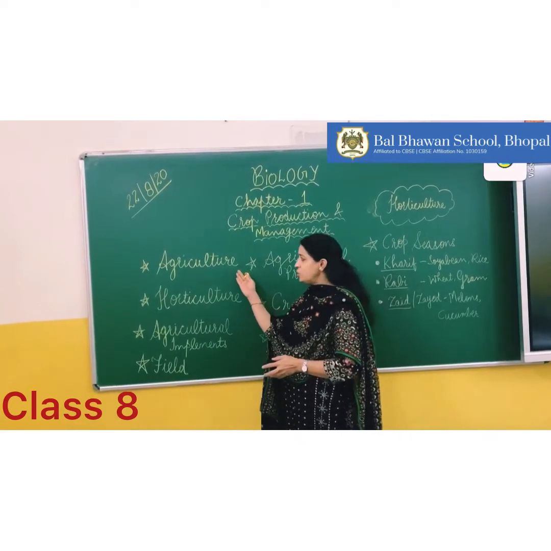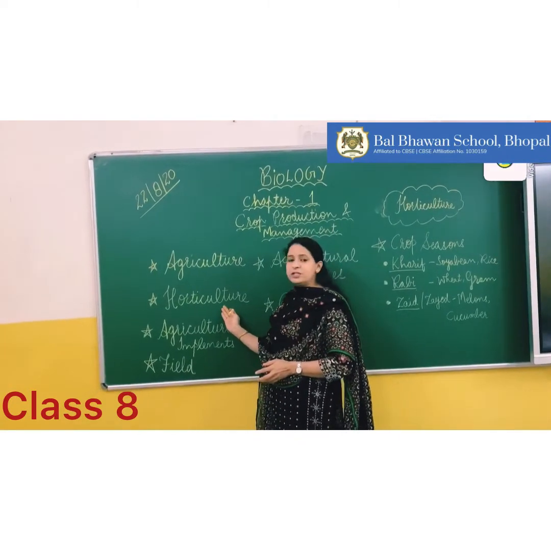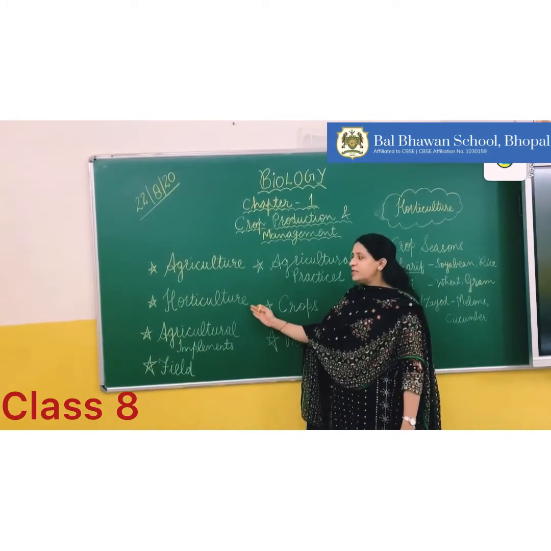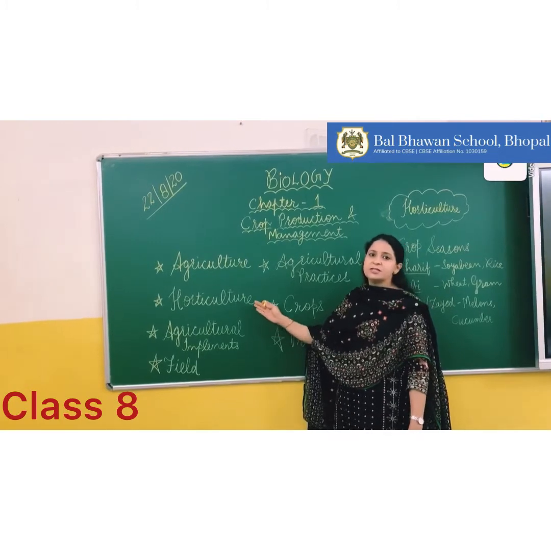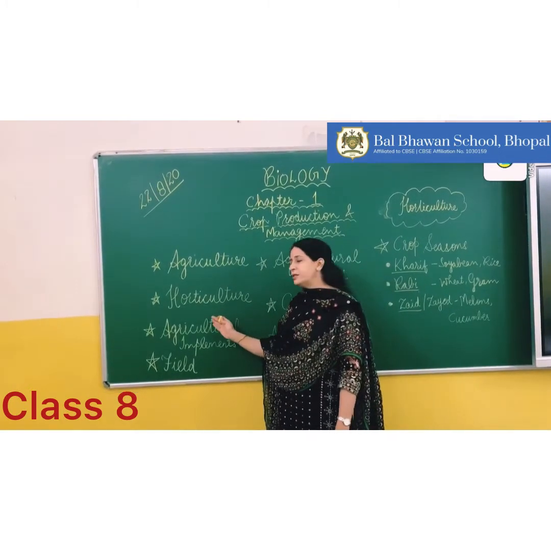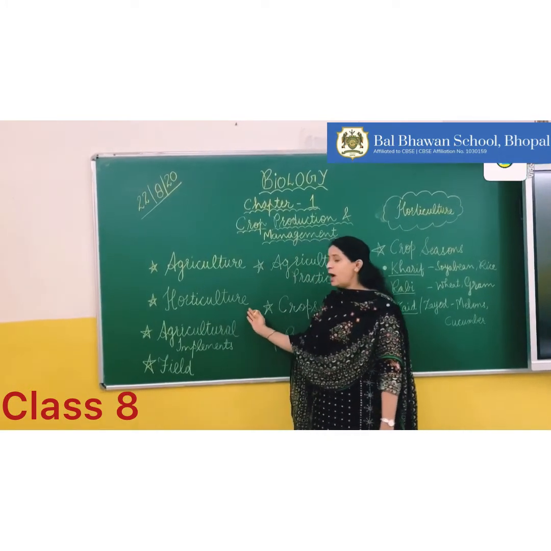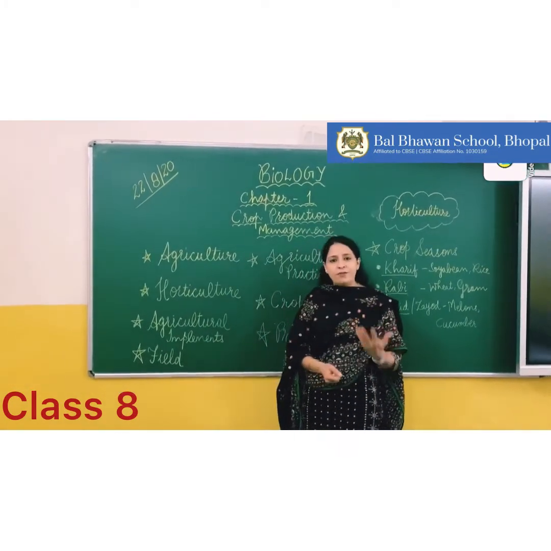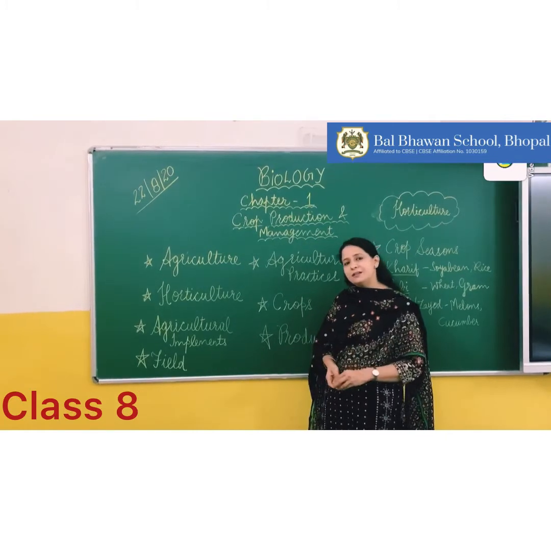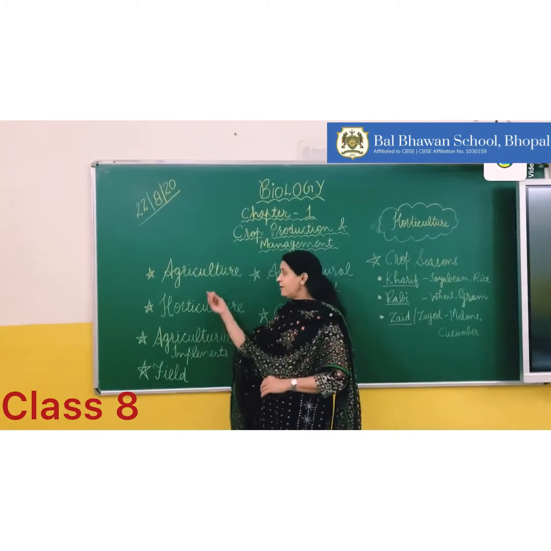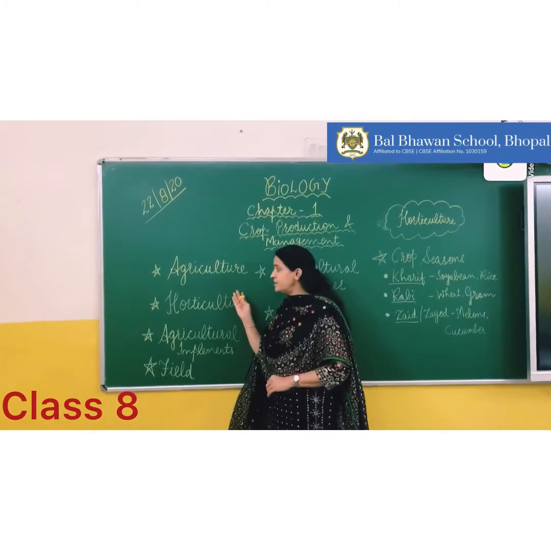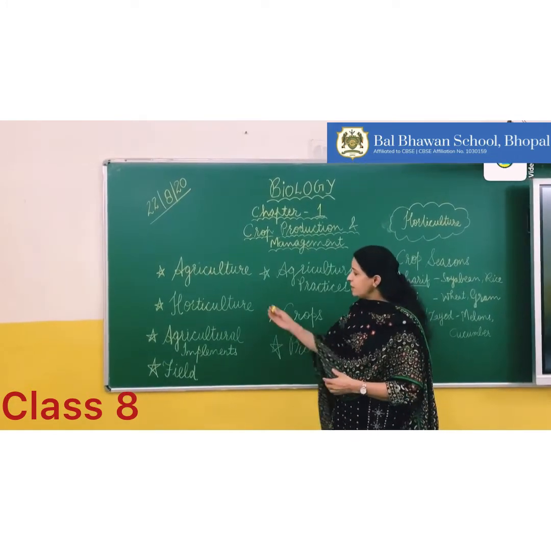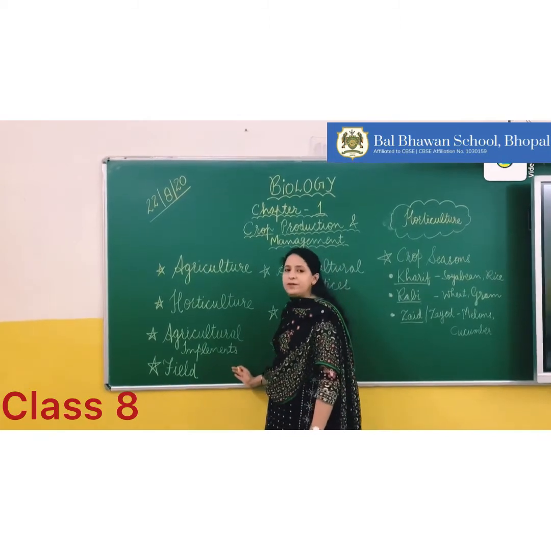Now, horticulture is also related to agriculture. In horticulture, flowering plants, vegetables and fruits are grown. So horticulture is the cultivation of flowering plants, fruits and vegetables. Now, there are certain things you need to remember regarding agriculture. Agriculture includes agricultural implements.